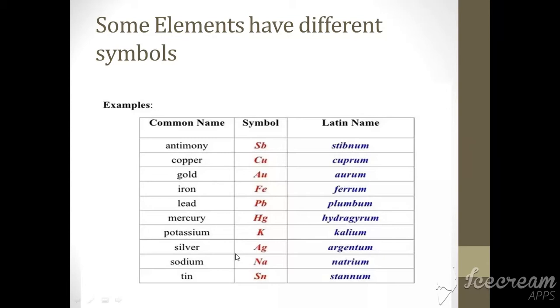And what you have seen in the last list, that was potassium. Potassium has the name Kalium, so its symbol is K. And also sodium, which has its name natrium, so its symbol is Na. So you need to copy down this list in your notebook and must learn all these symbols too.